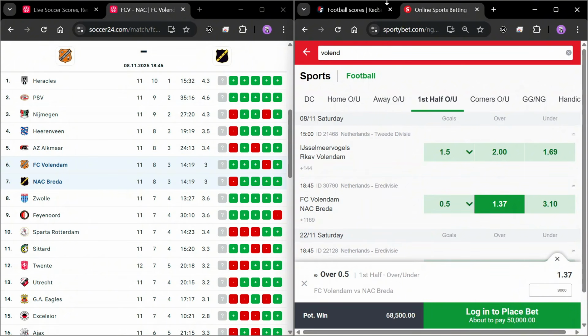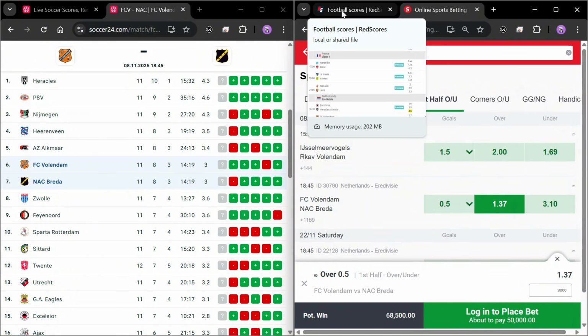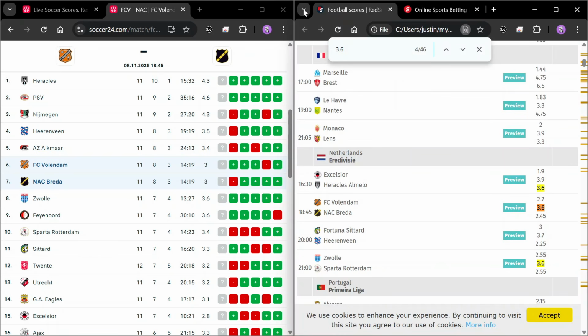Now we head back to RedScores to see another game that we can use for over 0.5 goals for the day. Now without analysis, this would likely deliver over 0.5 goals. So as long as you're picking the home odd, the draw odds having these conditions of 2+ odds and 3+ for the draw option, you are actually good to go.